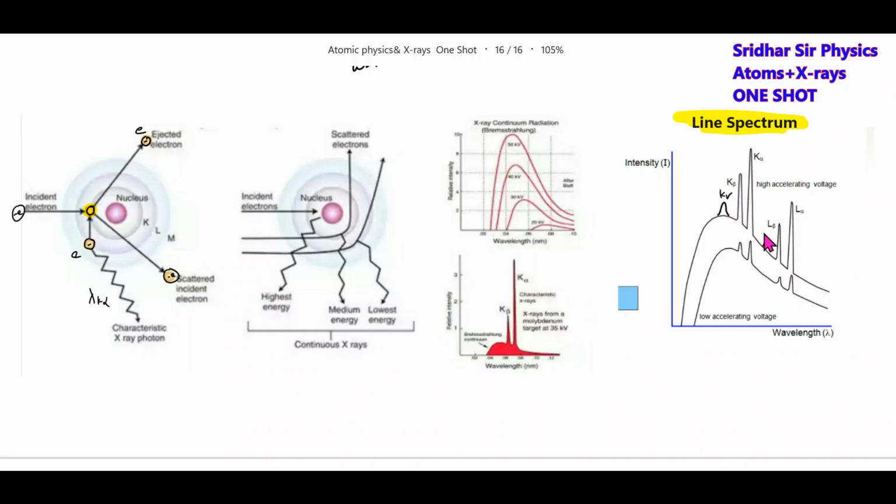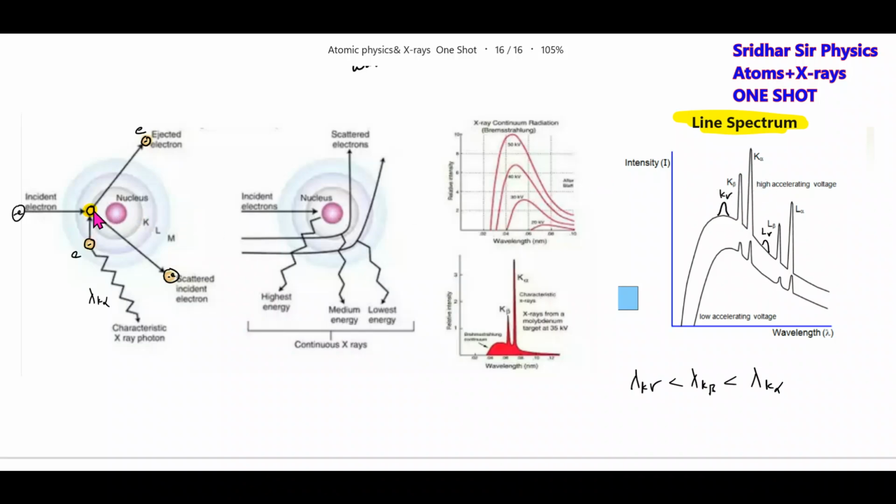Here L gamma. Then as we increase the voltage, the wavelengths of K alpha and K beta will not change. Okay, fine. So what is the observation here? Lambda K gamma is less than lambda K beta, which is less than lambda K alpha. Why will the intensity curve of K alpha be more than that of K beta?